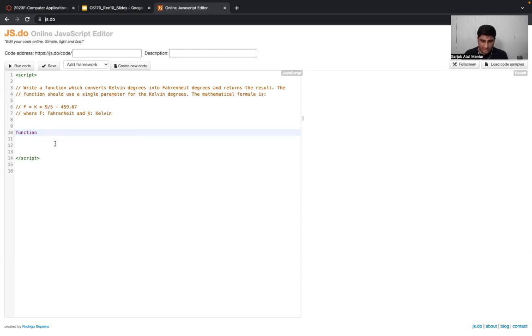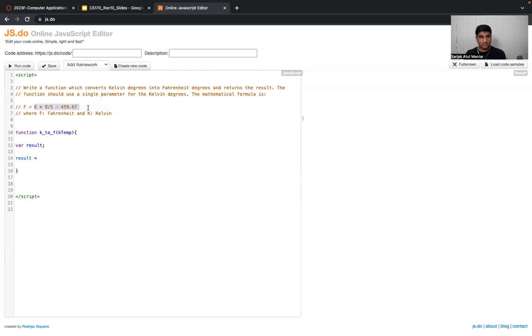So I use the function keyword. Let's say I name the function K2F. You can name anything, but just make it appropriate, following the naming convention, right? Let's say I pass the parameter as kTemp. Let me open up the brackets over here, and let's say var result. Okay, cool. Here I'm declaring a variable, and I want to perform an operation, which would be this formula over here, right?